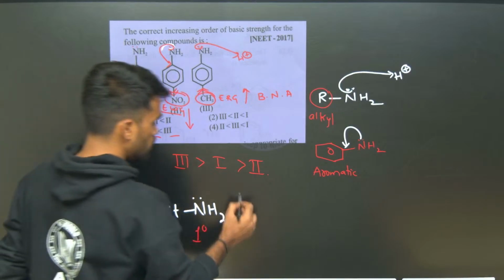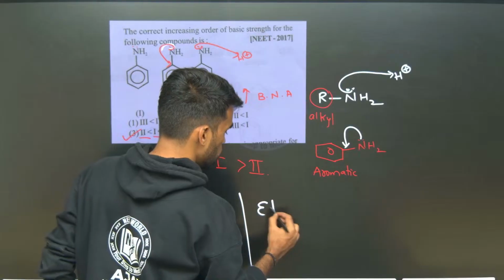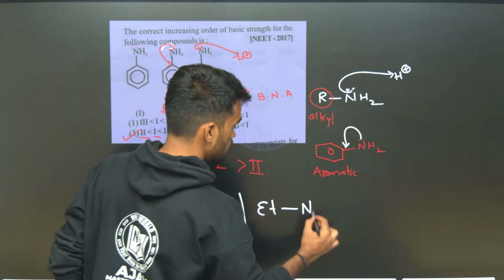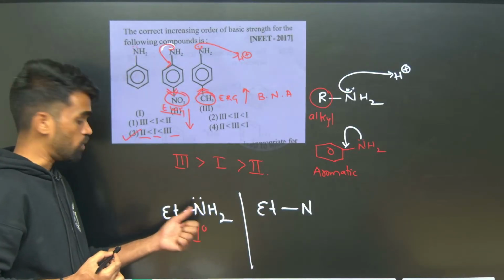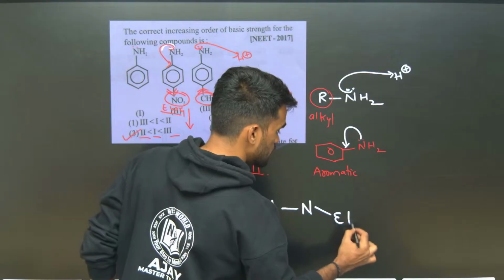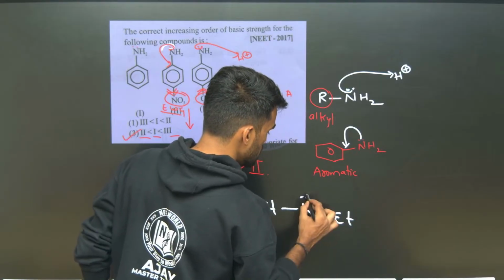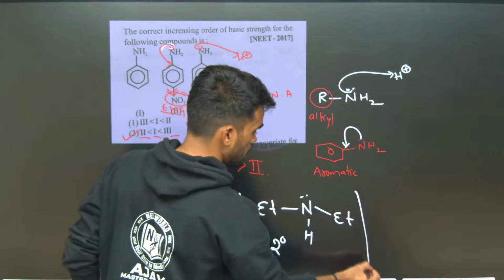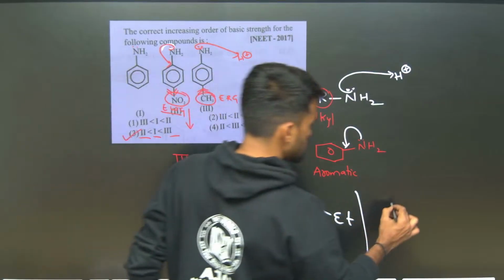Now another one I am writing with the ethyl group, Et means ethyl, and here I have nitrogen. See, only one alkyl group, so I can say primary. If two alkyl groups are there like this, these two carbons are directly attached to the nitrogen, so it is called a secondary amine. Now I am giving you a tertiary amine here.